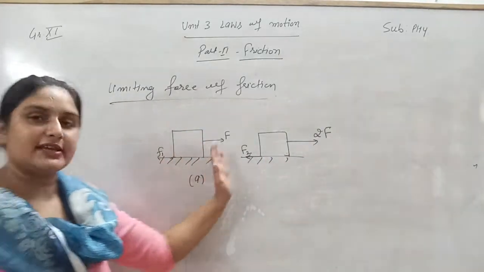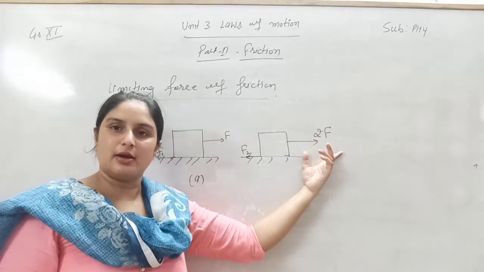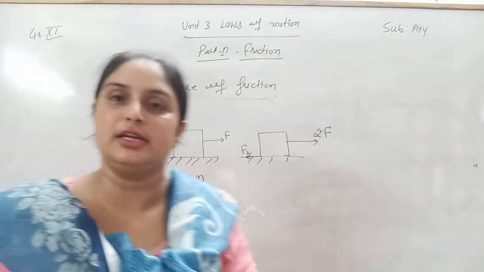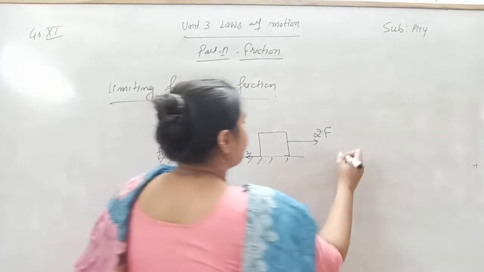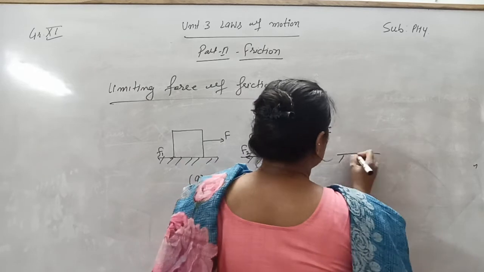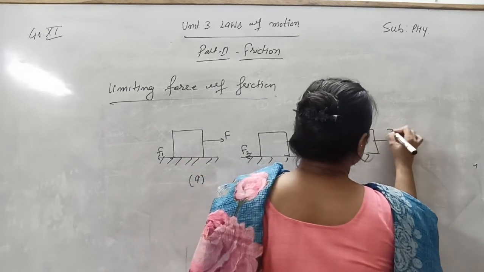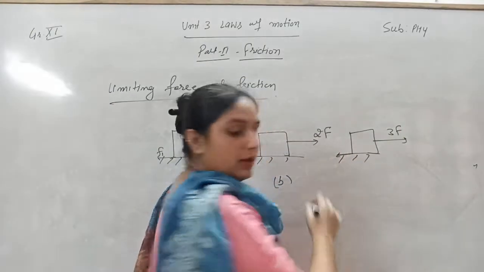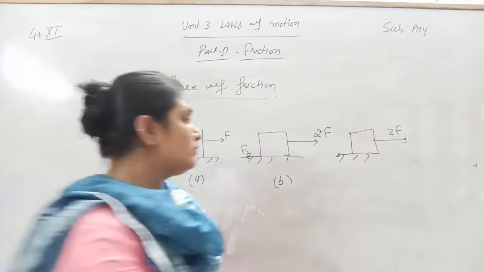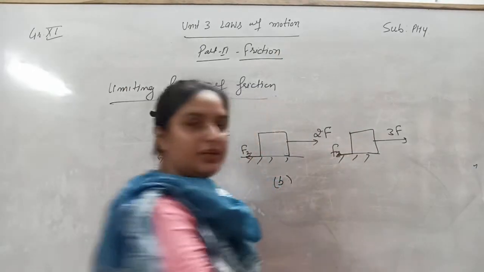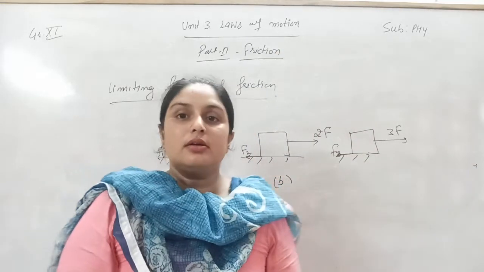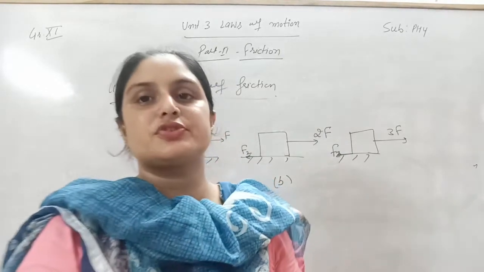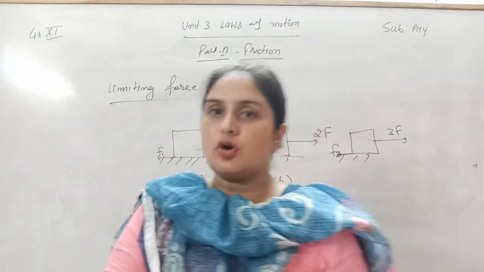So when I increase the applied force, the frictional force automatically increases. Now in the third case, I have provided three persons such that the net force applied is 3F, and now the block is just able to slide, F3. When I increase the applied force, the frictional force also increases automatically.